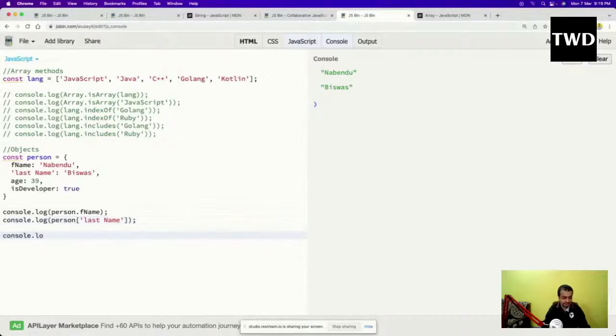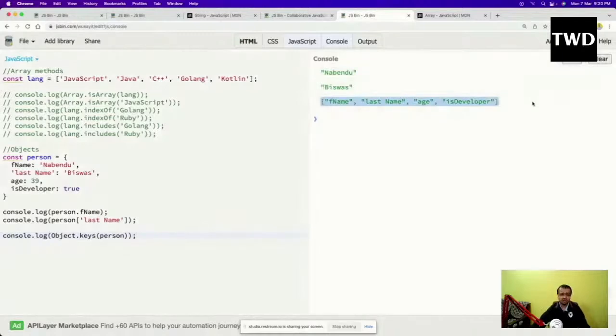We can get everything. These inbuilt methods are there, like Object.keys of person. You'll see everything will be changed to an array. An array is a very popular way, and when you learn ES6, you will learn why. So what did it do right now? All the keys like f name, last name, age, is developer have been put into an array.